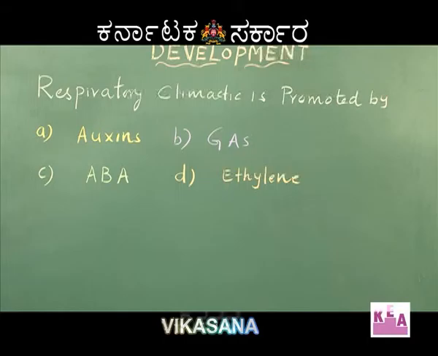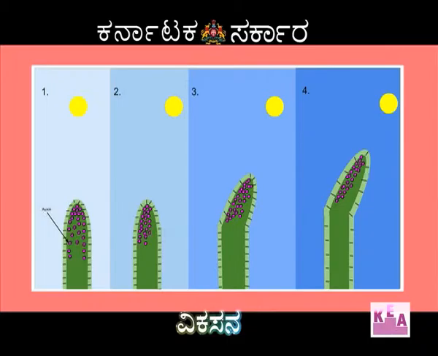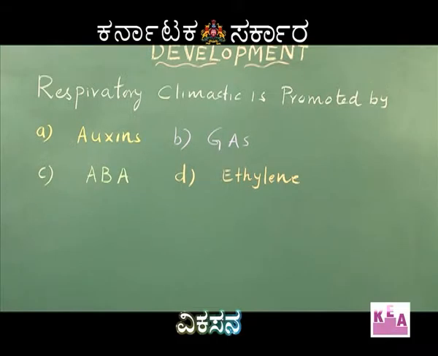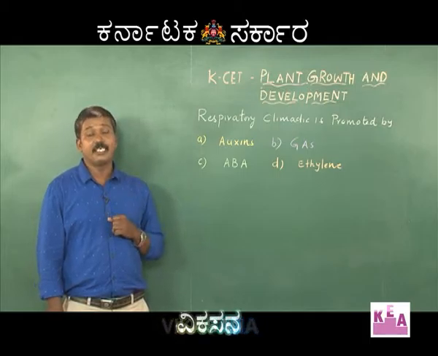The first option, auxin. Auxin is a growth promoting hormone. The major role of auxin is cell division, cell elongation and differentiation. It promotes apical dominance. Gibberellic acid promotes seed germination, internodal elongation called bolting, etc. Abscisic acid is a growth inhibiting hormone, also referred to as dormin or stress hormone, which promotes seed dormancy or inhibits seed germination.